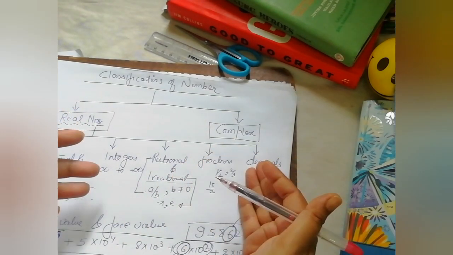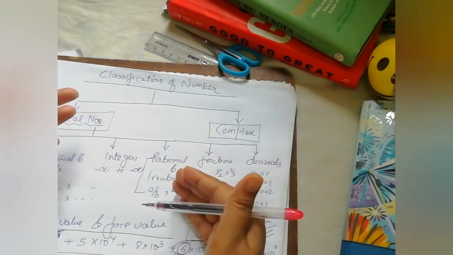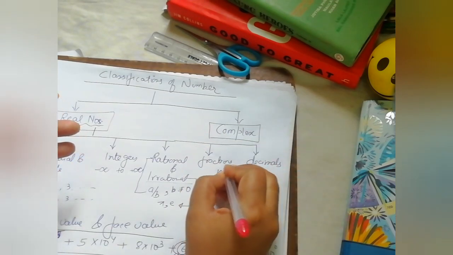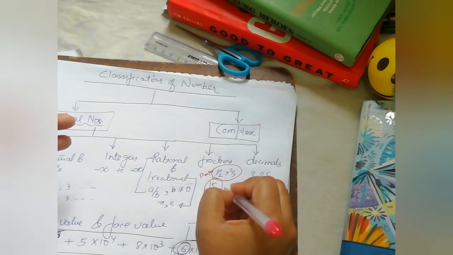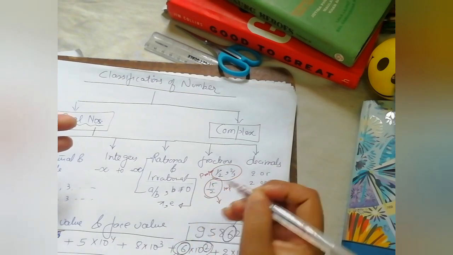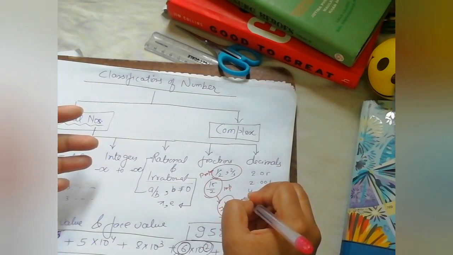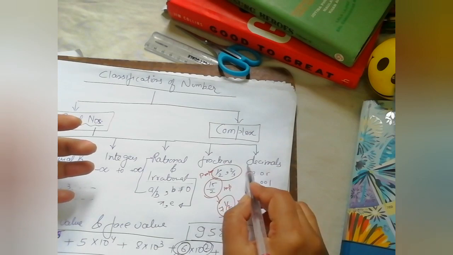Then there are fractions. We have already seen how fractions work. There are improper fractions, proper fractions, and mixed fractions. This is a proper fraction. This is an improper fraction, and this can be converted into a mixed fraction. Another set is called the decimals.